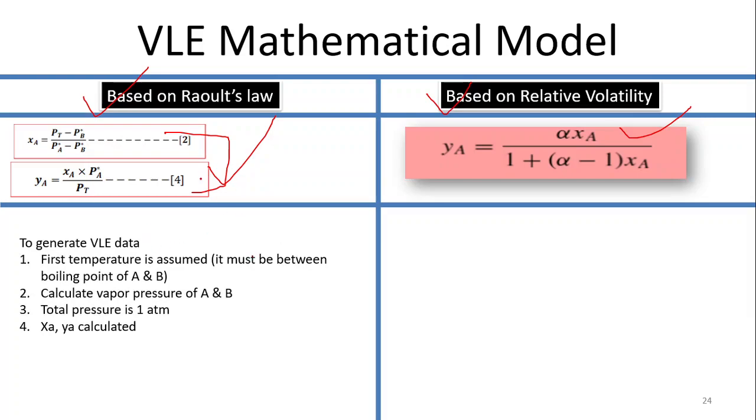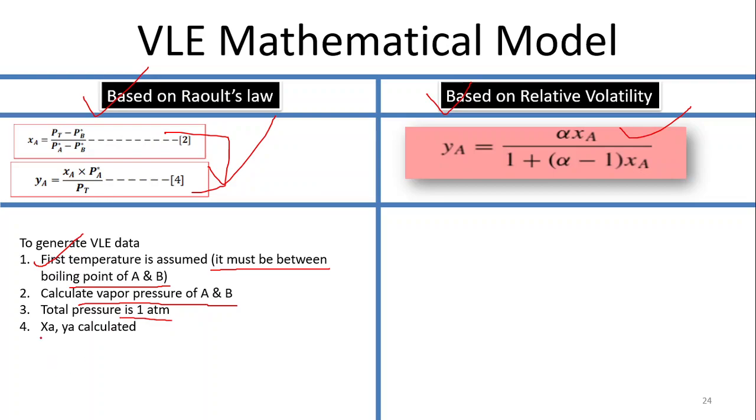If we are interested to generate the VLE data, what we need is to first find out the temperature, because if the temperature is given, we can find out the vapor pressure. For the temperature, the thumb rule is that the temperature must always be between the boiling point of component A and component B. If you choose the temperature, at that temperature you have to find out the vapor pressure of component A and component B, and put all these values. Total pressure is normally 1 atmosphere, so PT is given. PA and PB you can find out with the help of the temperature.